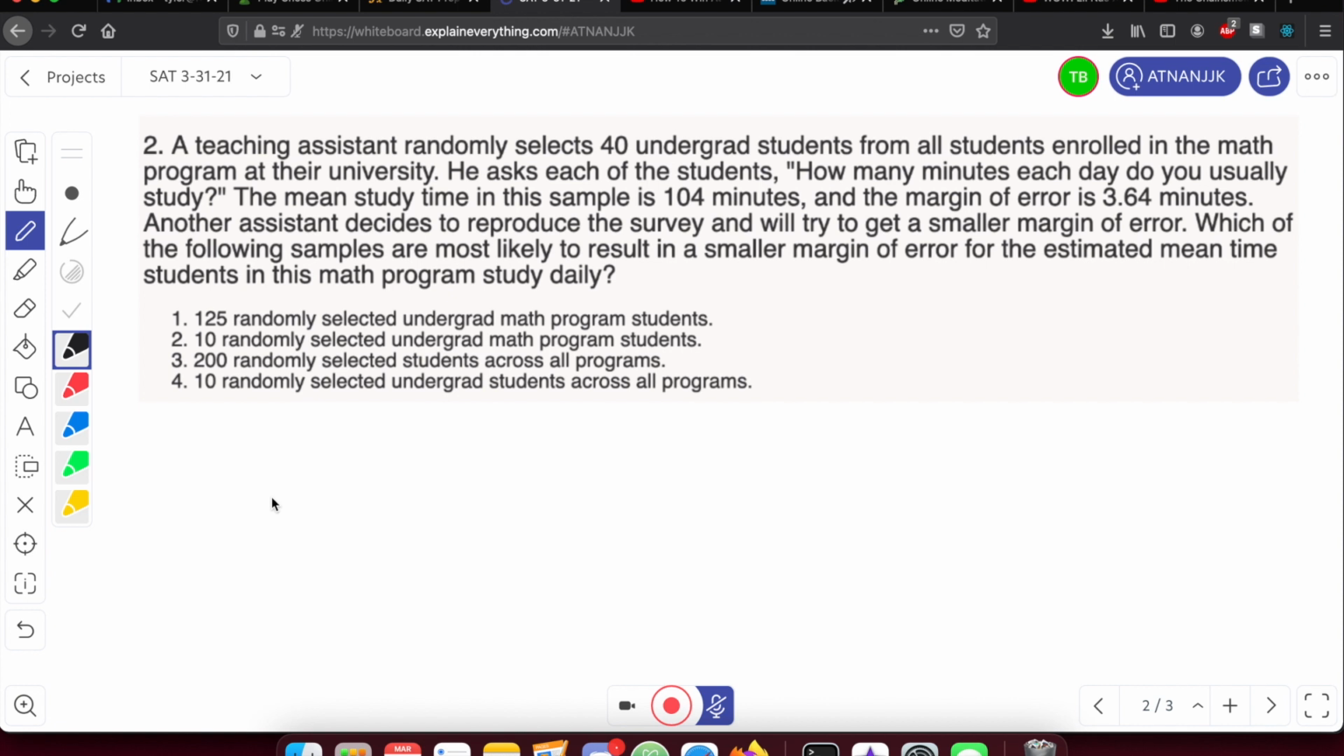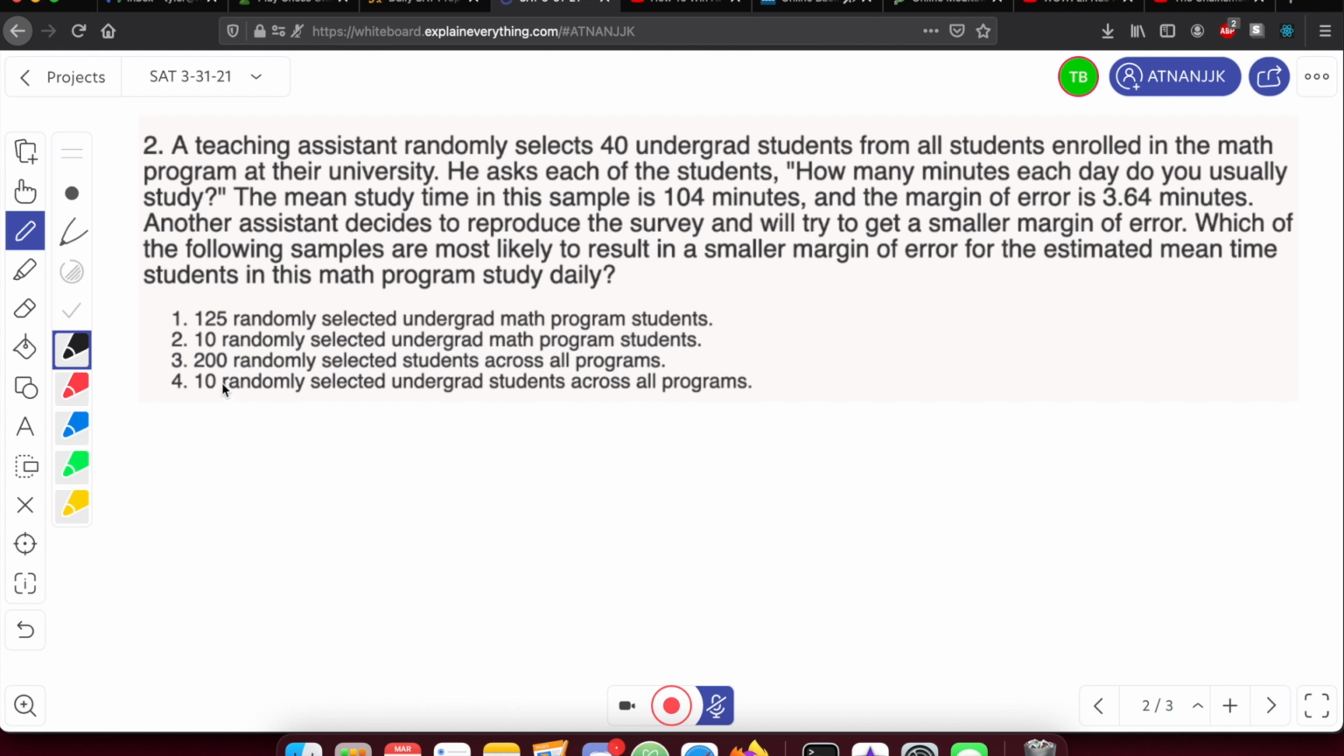So for this one, we just need to understand how we would get a smaller margin of error. Typically, this is done by increasing the sample size. If we have a smaller sample, then you figure if you have one outlier among 5 people, that's going to really affect the average study time. Whereas if you have 100 people and one outlier, it's not going to affect it that much. Even if you have 5 outliers, it still won't affect it as much as one outlier would affect 10 people.